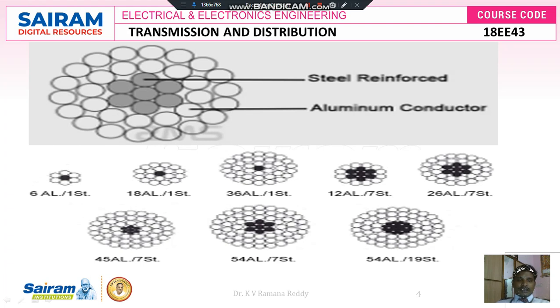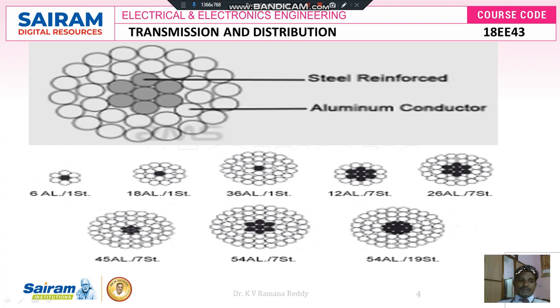If you see here in the center, this brown color, that is 1, 2, 3, 4, 5, 6, 7 strands are steel conductors. These 7 strands are surrounded by 30 aluminum conductors. So if you look at the ratio of steel and aluminum, steel is 7, aluminum is 30. So we use the 7 by 30 ratio in order to get good conductivity and high tensile strength for these ACSR conductors.